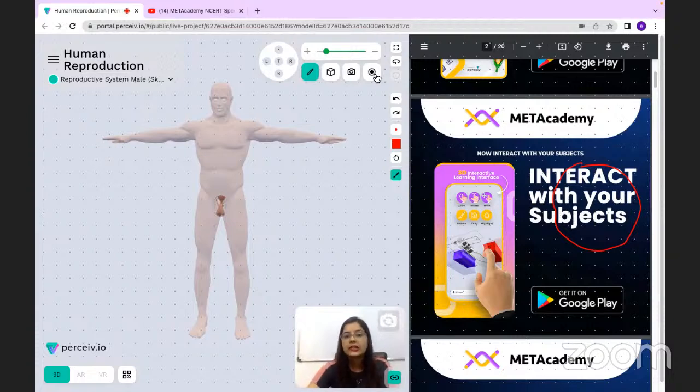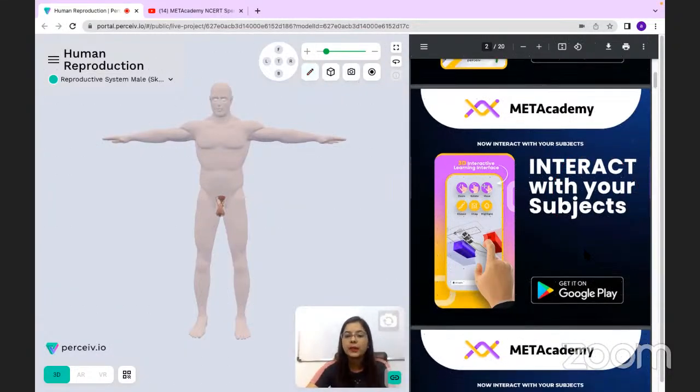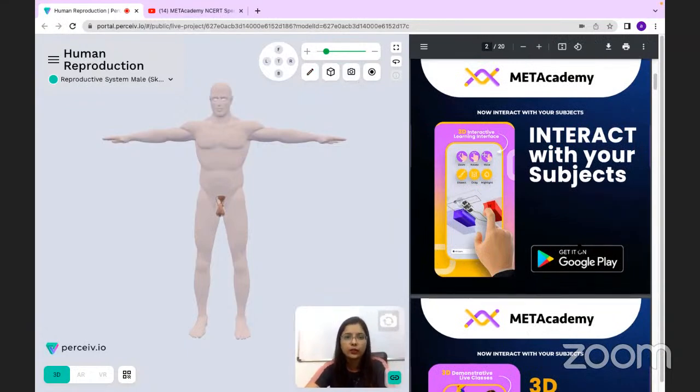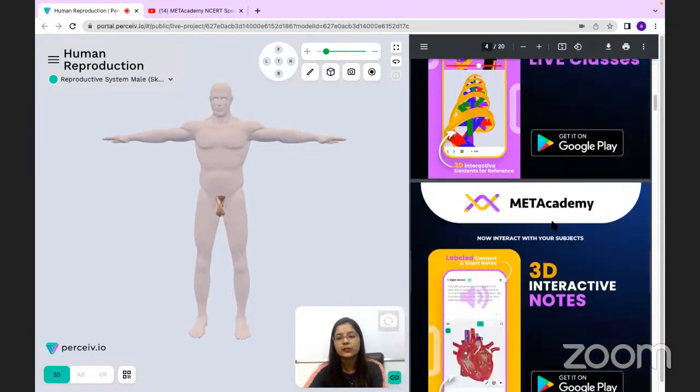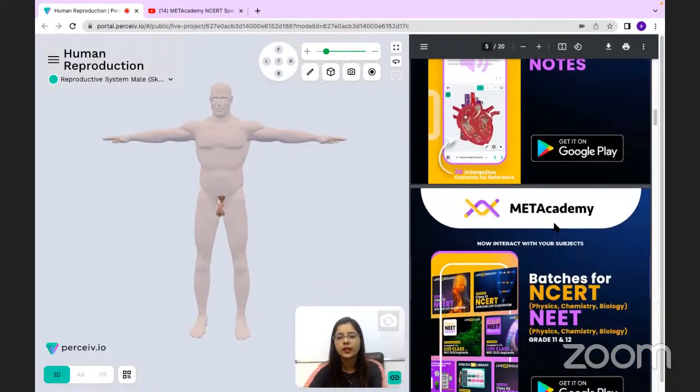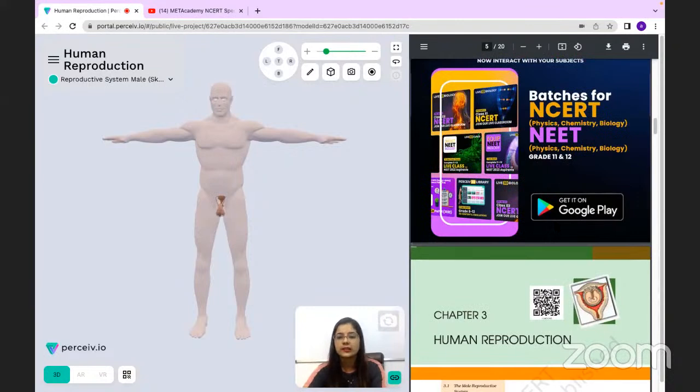All right. And apart from that, apart from the live lectures that will be going on, live lectures के अलावा you will be provided with all the notes as well, PPTs, notes, daily practice papers, DPPs भी आपको provide किए जाएंगे, so that you people can practice as well. आपकी practice भी होती रहेगी, and as well as आपके preparations भी full swing पे चलेंगे. That is the case. So you can see the live demonstrative classes चलेंगे along with that part, and you will be also provided with the 3D interactive notes over here. Okay, so this is the case.